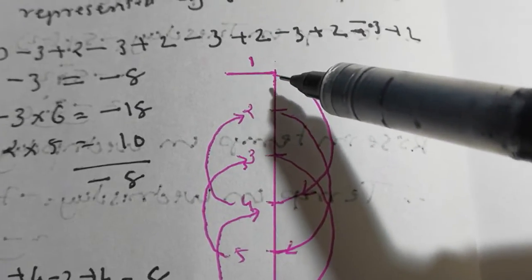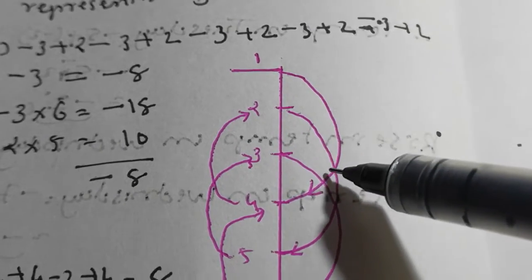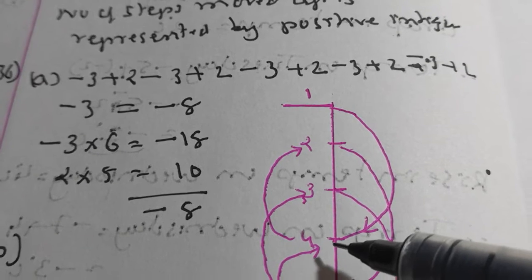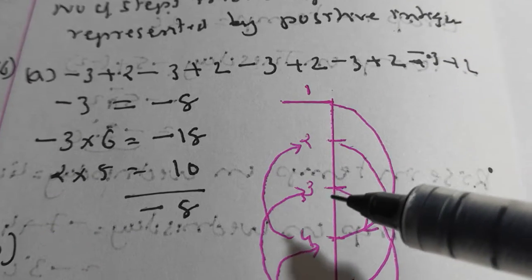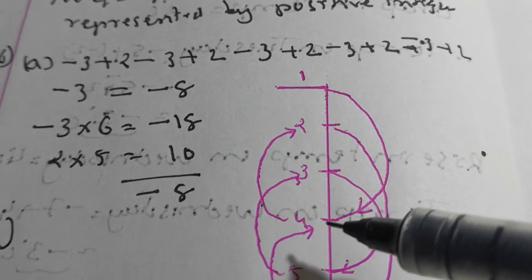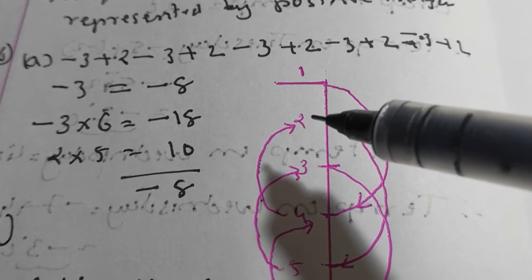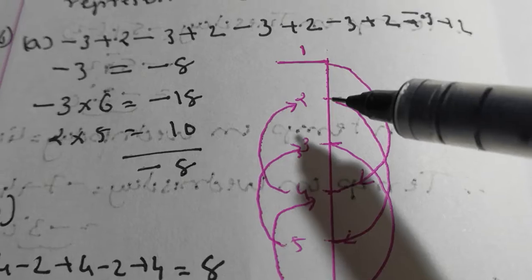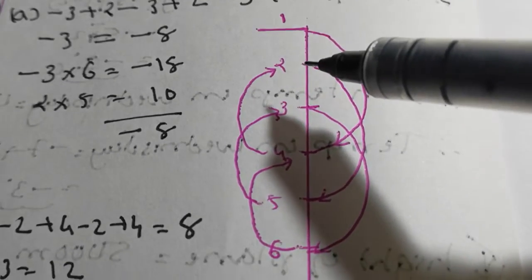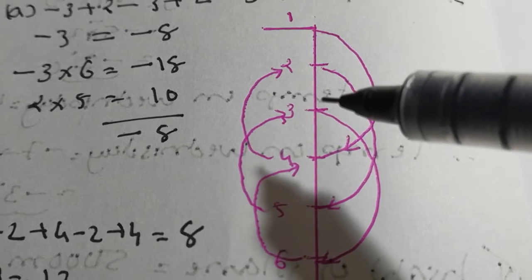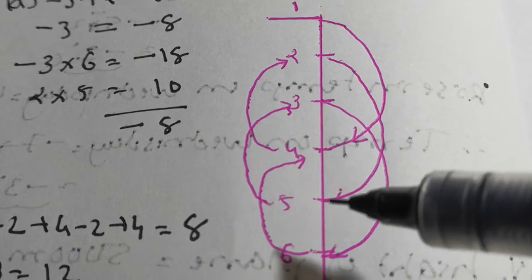From step 1 he is taking 3 jumps. That is 1, 2 and 3. That means he is reaching step 4. From 4 he is going 2 steps back, so he will reach step 2. From 2 he is going to jump 3 steps more. 1, 2 and 3. So he is going to reach 5.